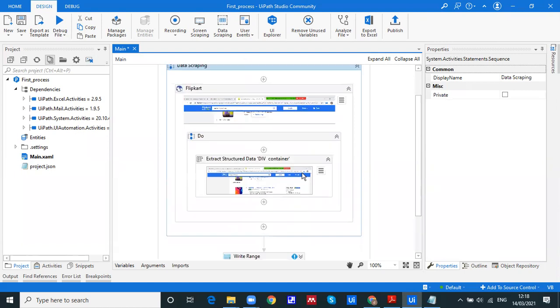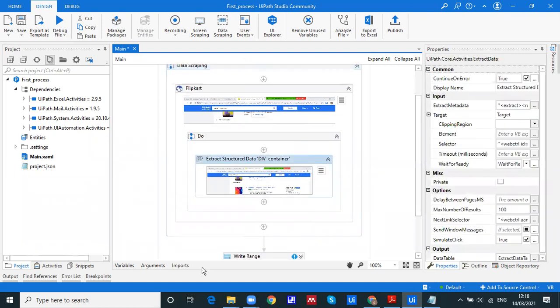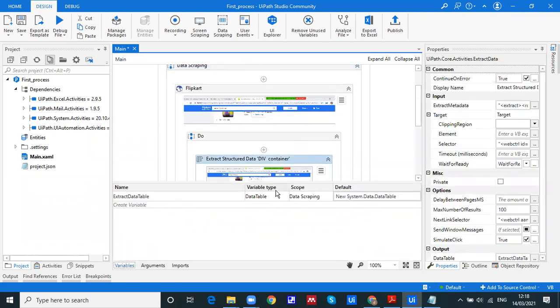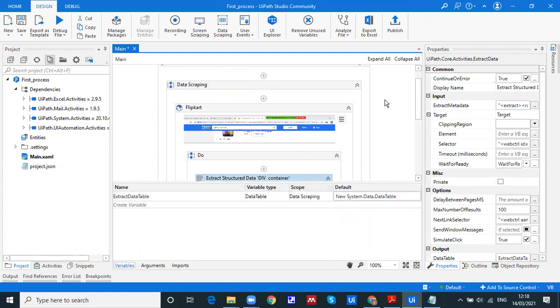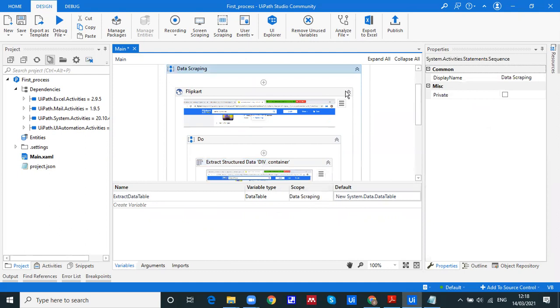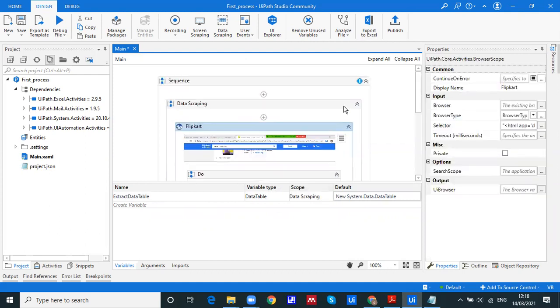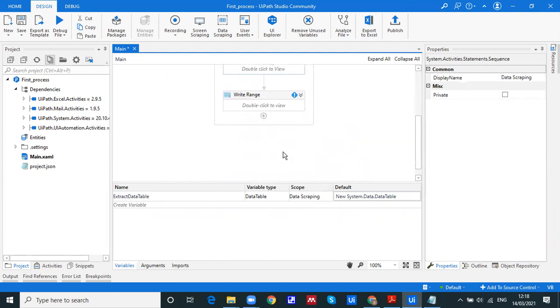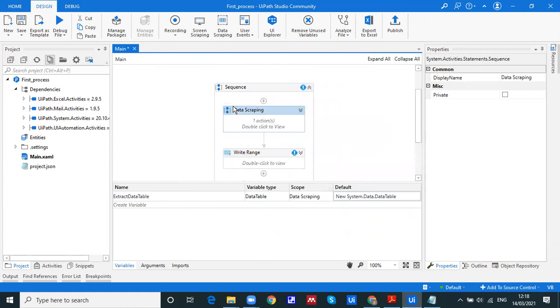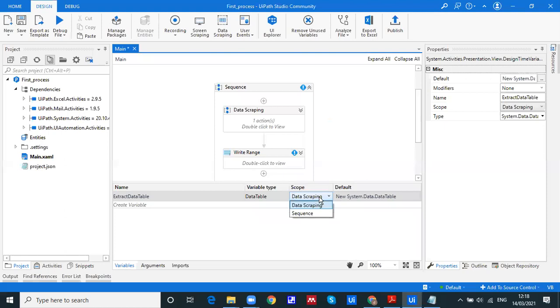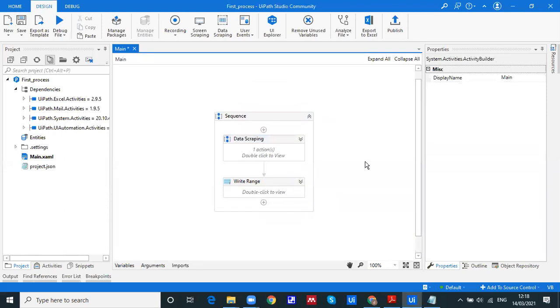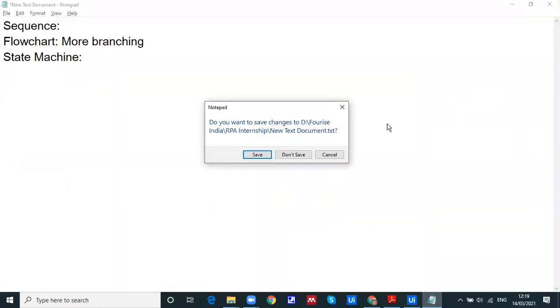The issue is with the scope. Yes, out of scope. Have a look at this: the scope is data scraping. But see where the write range is written. It is written under the sequence, not under data scraping. So we need to change the scope to sequence. Now the error has gone.